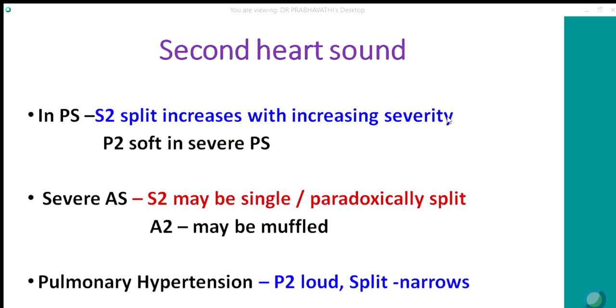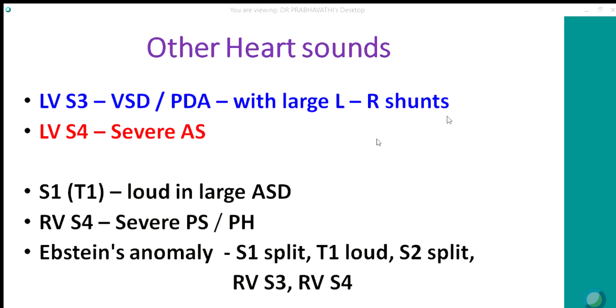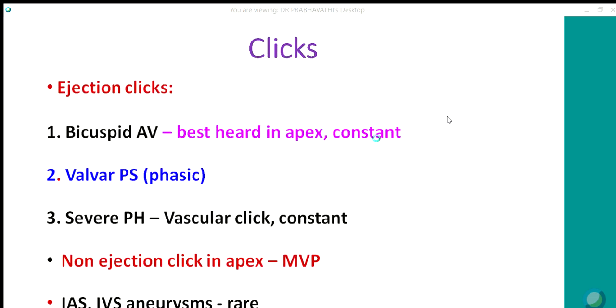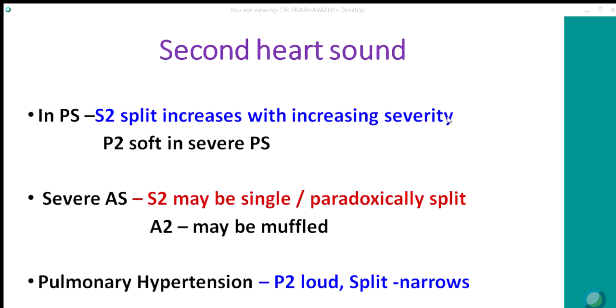In pulmonary stenosis, the split of the second sound is very important in the diagnosis. The split goes on increasing with the increasing severity of the pulmonary stenosis. Initially, it is wide split because of delayed P2 due to increasing hangout interval due to dilated pulmonary arteries. In severe pulmonary stenosis, S2 is maximally split because of prolonged mechanical systole of the right ventricle. So S2 split, one because of increased hangout interval due to dilated pulmonary arteries, second because of prolonged mechanical systole. This is in severe pulmonary stenosis.